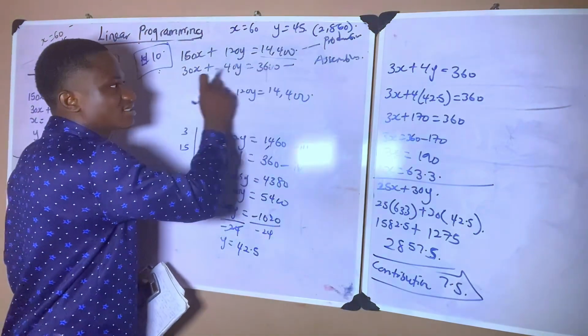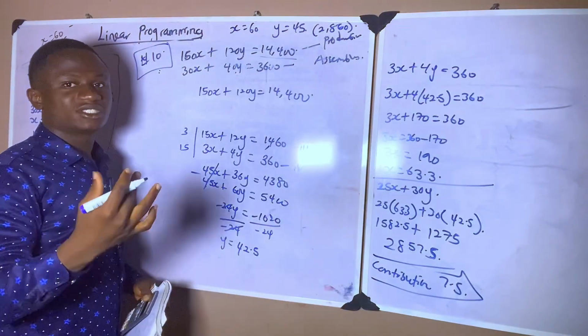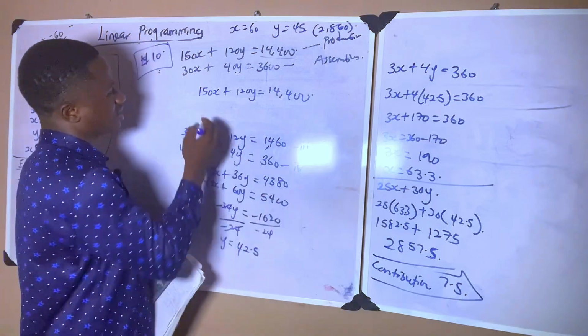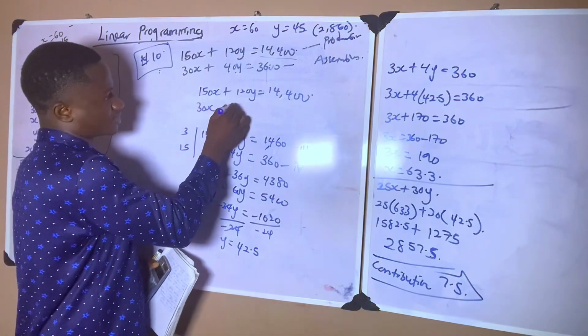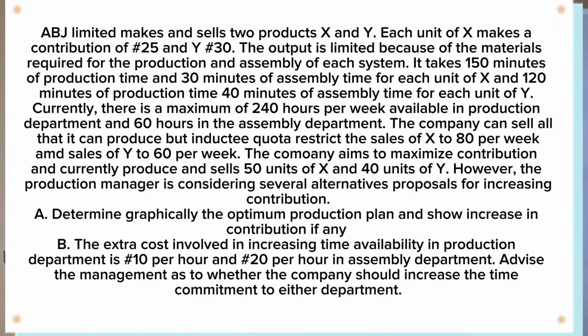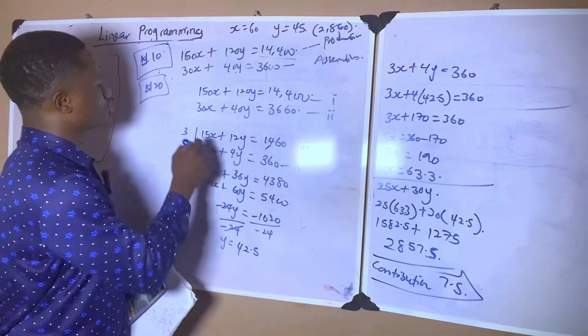Now, increasing the assembly department constraint by 60 minutes, which is an hour, gives 30x plus 40y equals 3,000 instead of 600, 660. Then we solve equation 1 and equation 2. The question says it is going to cost 20 naira to increase hours in the assembly department.